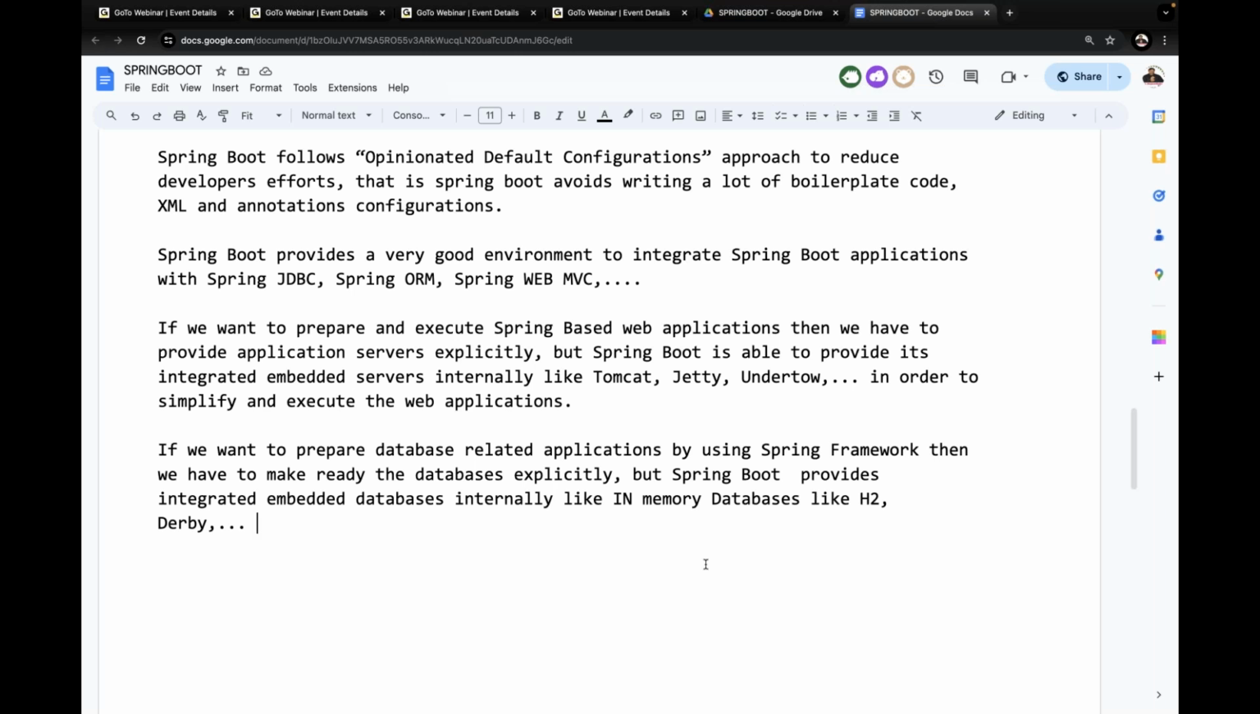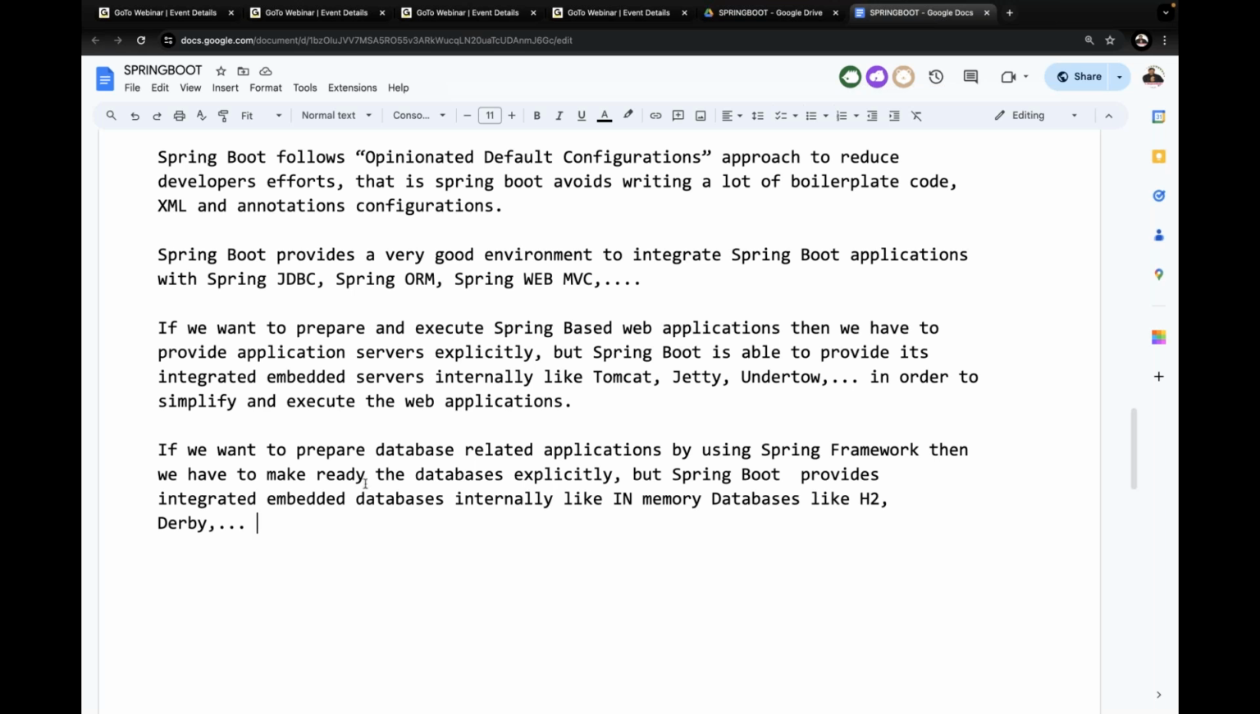Understand my point here now? Spring Boot has support for in-memory databases internally. Embedded databases are in-memory databases. But if you want to use Oracle or MySQL there, we have to explicitly provide their configuration.